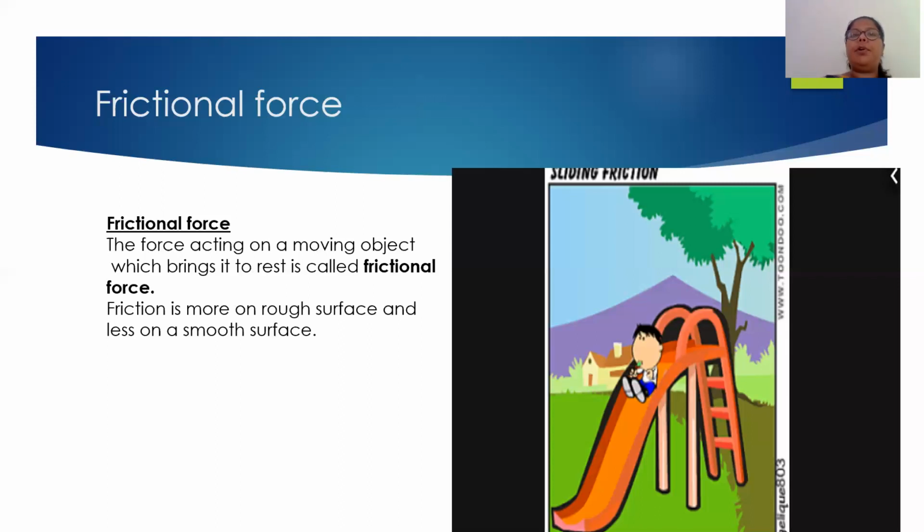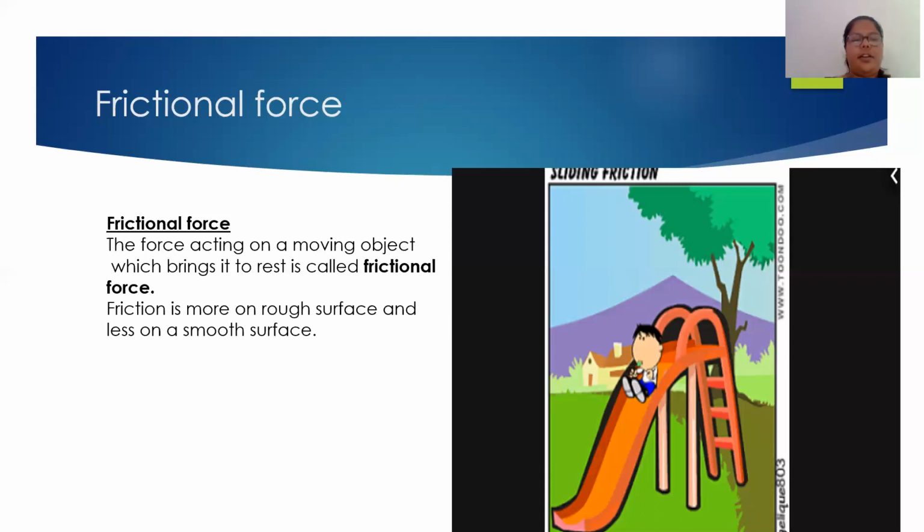Now why does the person or the moving object fall down when moving on a floor which is filled with water? Because the friction on that surface decreases. Now as the friction is decreasing, we are not able to move on that surface. Okay, so friction plays a very important role in bringing a moving object to rest. So friction is very important.